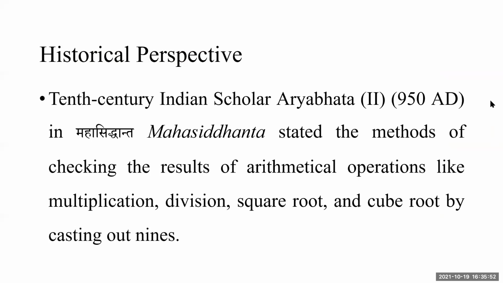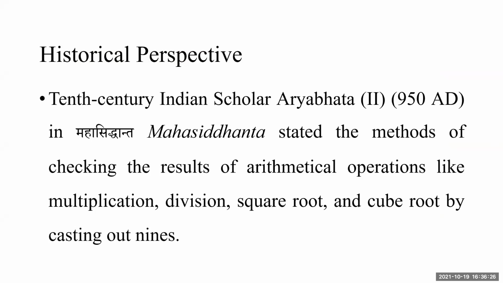We observe that the 10th century Indian scholar, second Aryabhatta, as we have seen yesterday, there were two Aryabhattas, first and second. Today we are talking about the second one. In 950 AD, he wrote a book called Mahasiddhanta. He stated the methods of checking the results of arithmetic operations like multiplication, division, square root, and cube root by casting out nines, as Kailash was mentioning.